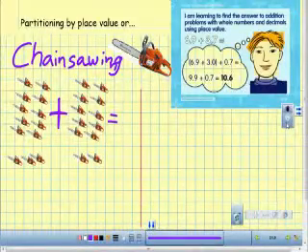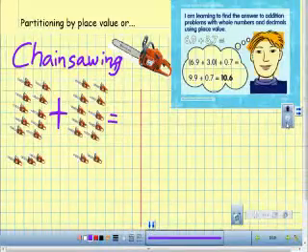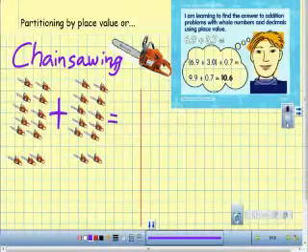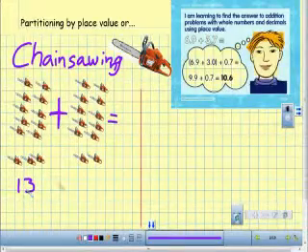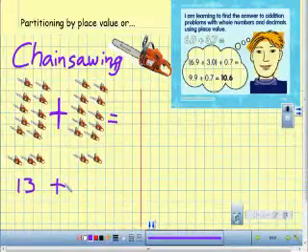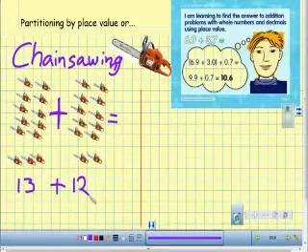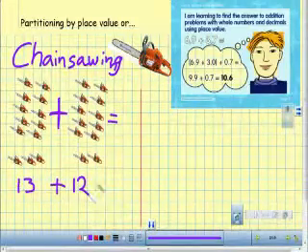Okay, so I've got some chainsaws over here. I've got 2, 4, 6, 8, 10, 13 chainsaws here, and I've got 2, 4, 6, 8, 10, 12 here. So my problem is 13 plus 12.